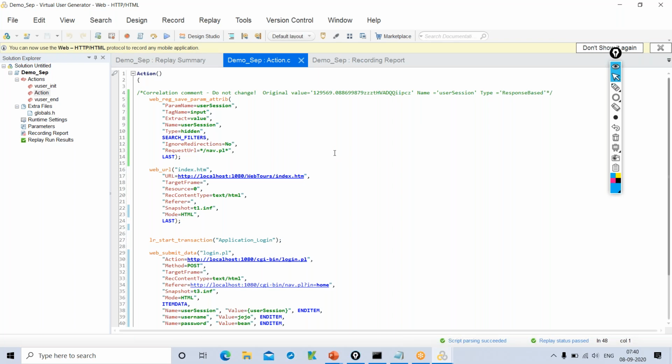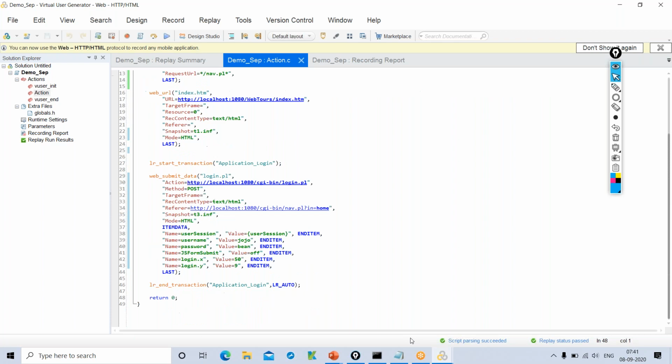Writing script, if you start learning scripting, you can master scripting in 2 to 3 weeks, and then you can script anything. It's not a big thing. But identifying the bottleneck is a big thing actually. That's a major challenge for anyone, because it's based on our observations only. The client or the application team has to fix it. So our observations should be accurate.